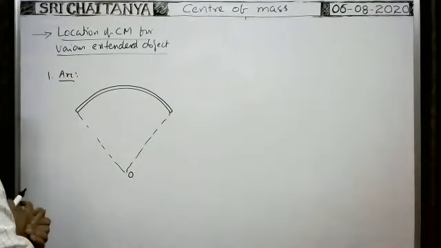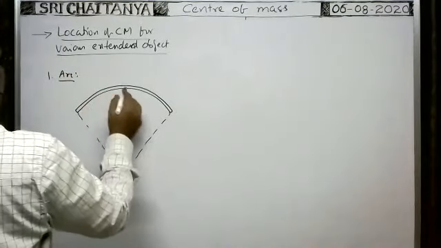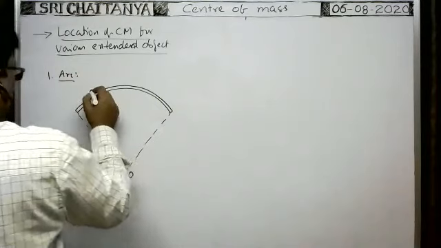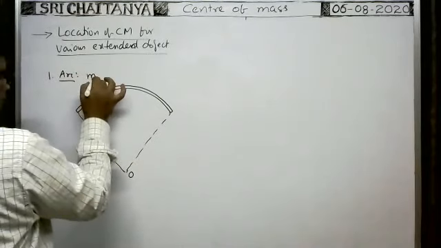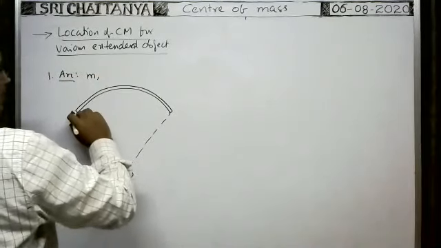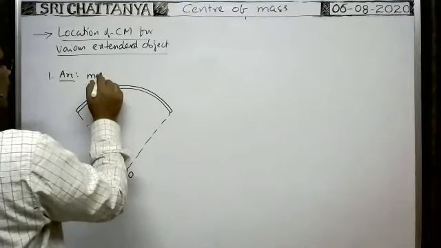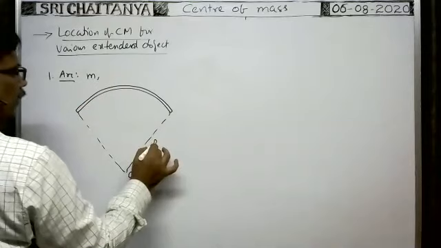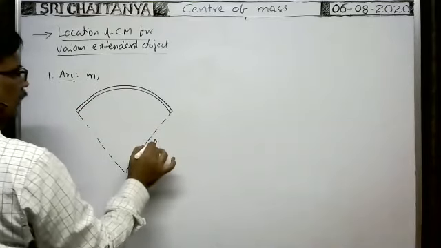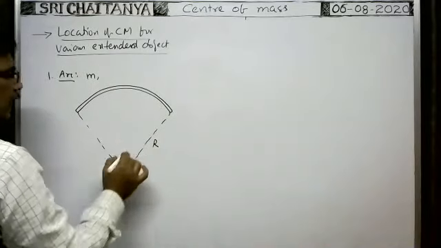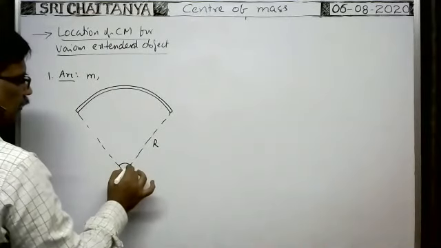In case of the arc, suppose the mass of this bent wire is m. The radius of this arc is r, that is given. The angle subtended by this arc at the center is also given, that is theta.